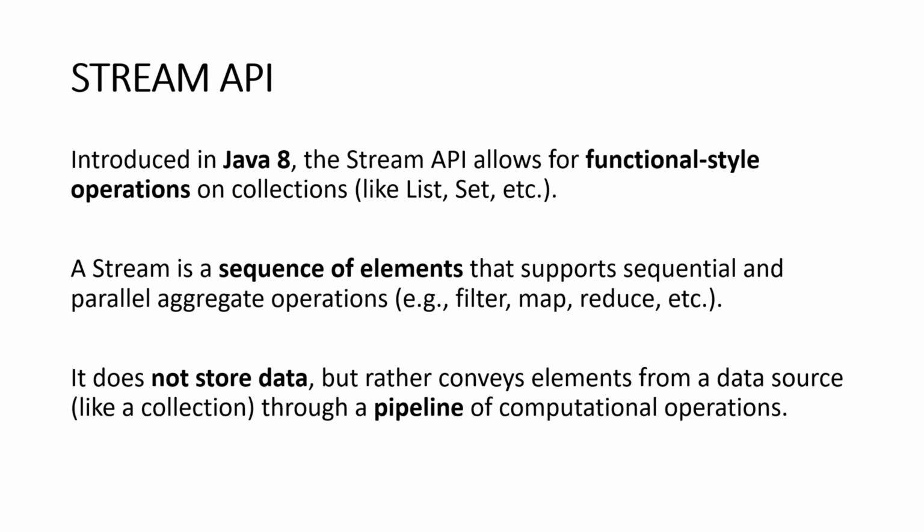There are a number of operations. It does not store the data, but rather conveys the elements from the data source and makes a pipeline for the computational operations. That's how it works, because it does not work on the original source.